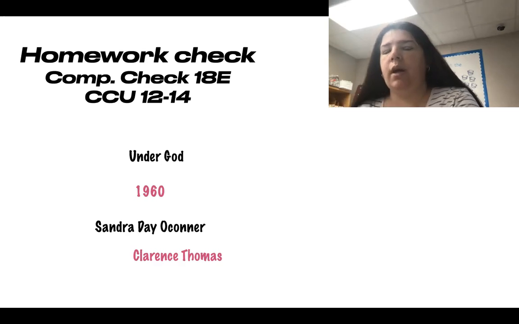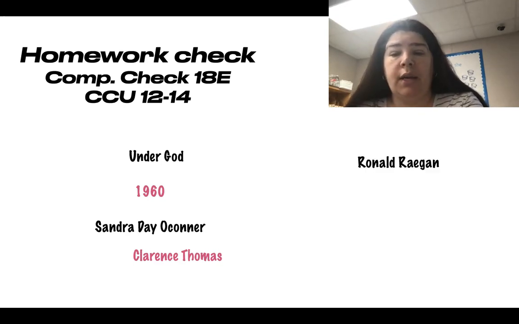Okay, and you also had some questions on CCU, page 237, just a few, 12 through 14. Which president is remembered as the great communicator? Ronald Reagan, very good. And 13, what was the Reagan Doctrine?